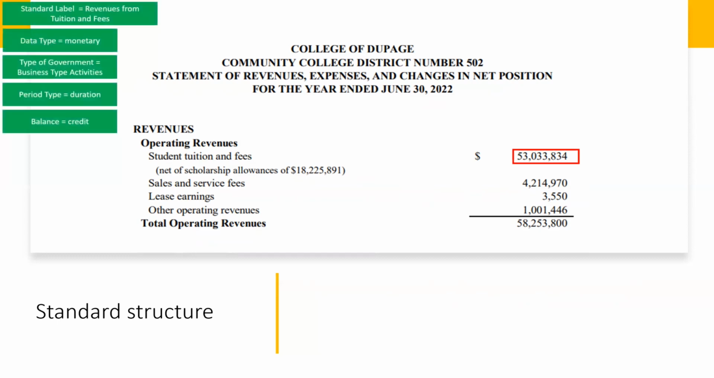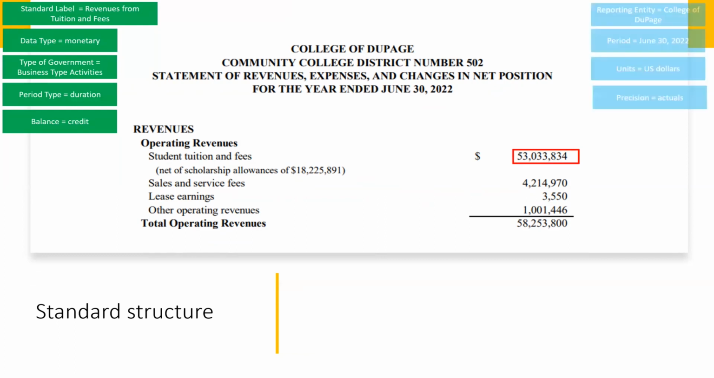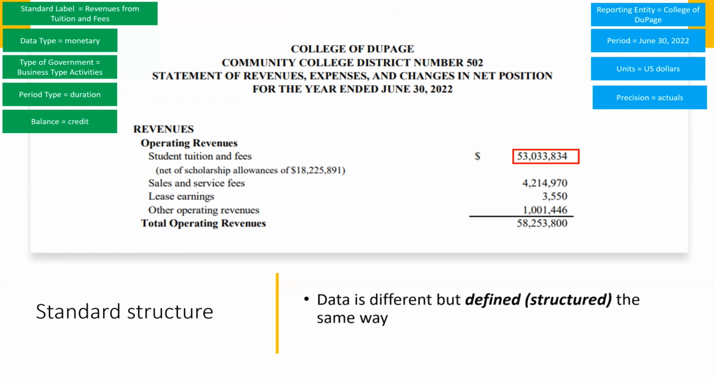This fact also has a standard label, a data type, a type of government, period type, and balance type. The information shown here in green, again, is represented in the taxonomy. Additional information shown here in blue is included in the digitized report that the College of DuPage submits. It explains that the fact is reported by the College of DuPage for June 30th, 2022, and is in actual US dollars. Data is different, but it's defined or structured the same way.